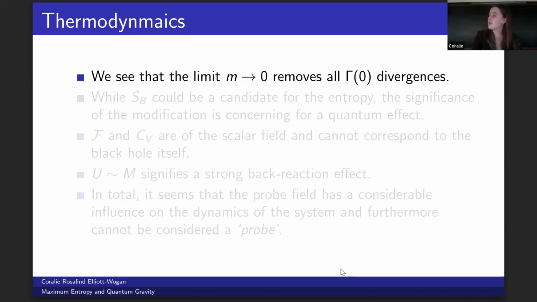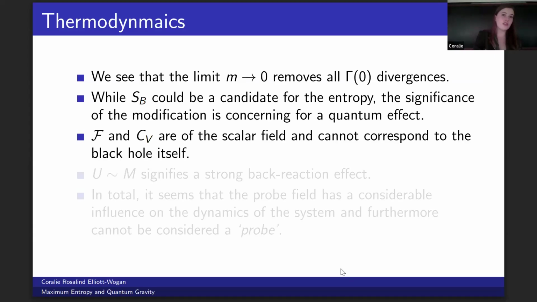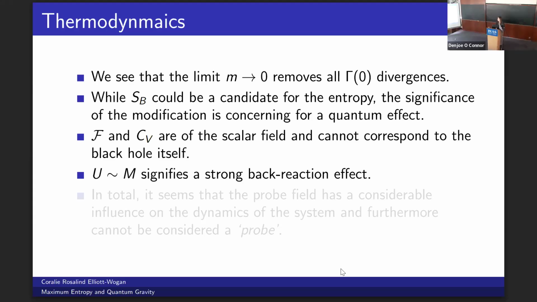So we see that in the limit of a massive scalar field, we've removed all of the problematic gamma zero divergences. While the expression for the entropy is in the right form, the significance of the modification is worrying. Both the free energy and the heat capacity correspond to the field and not to the black hole itself. And the internal energy indicates that we have a strong back reaction effect from the field.